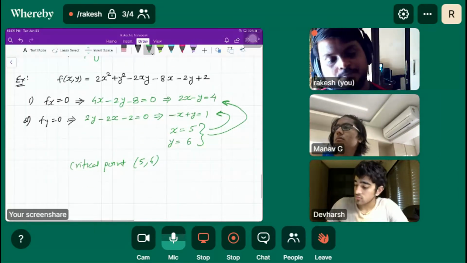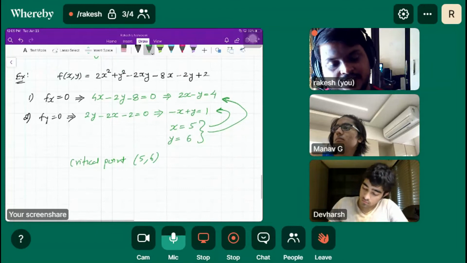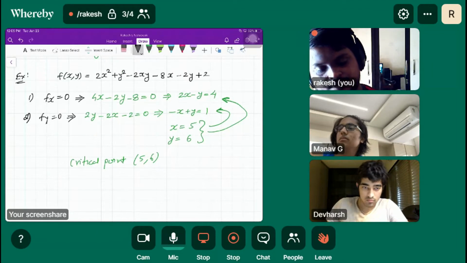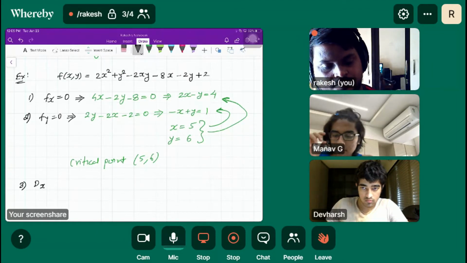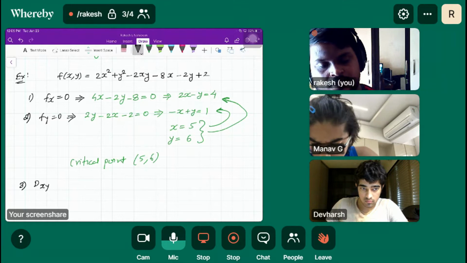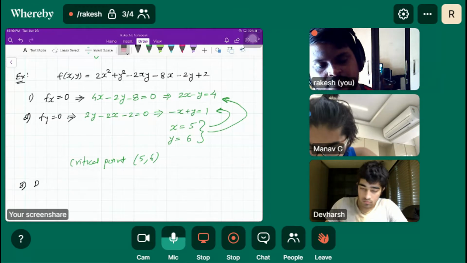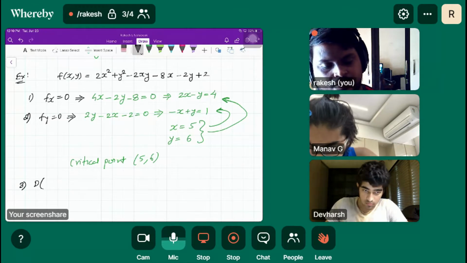Now what's the next step? The next step is to find dxy. Not like this. dxy will be like the second order derivative.